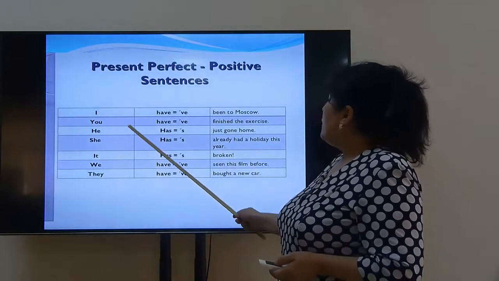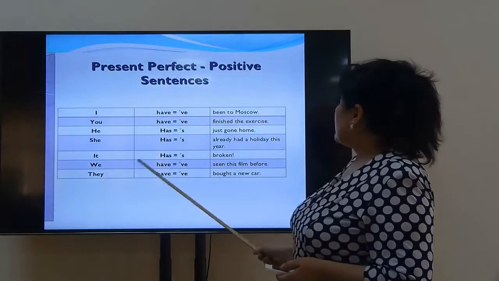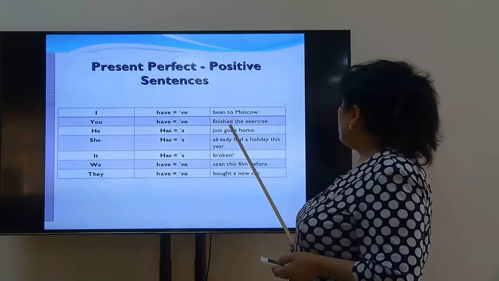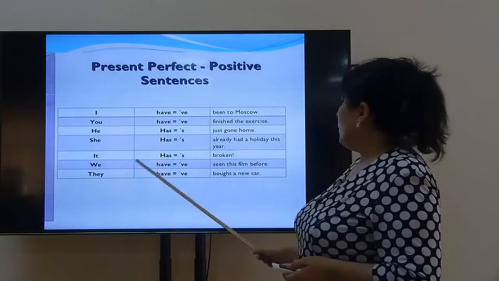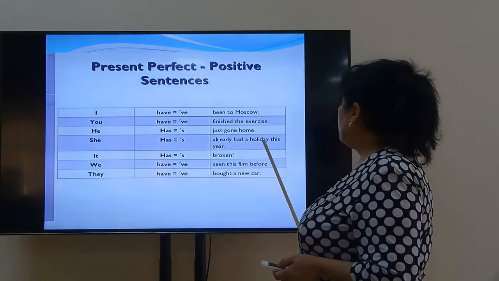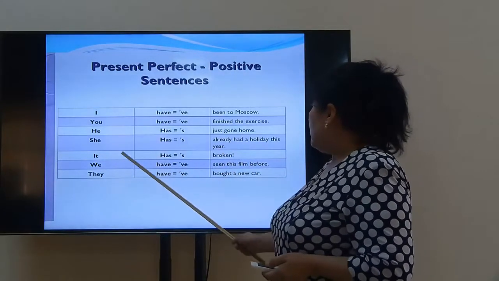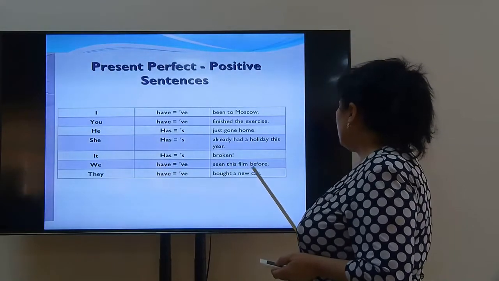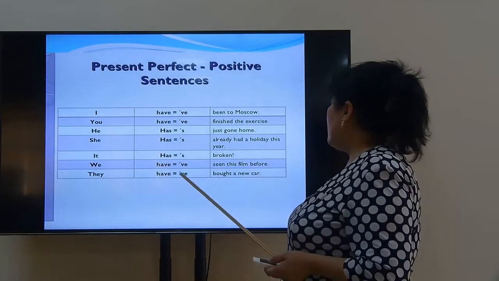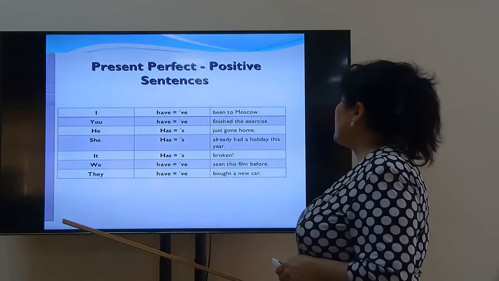So, for example, I have been to Moscow. You have finished the exercise. He has just gone home. She has already had a holiday this year. It has, or it's, broken. We have seen this film before. They have, or they've, bought a new car.